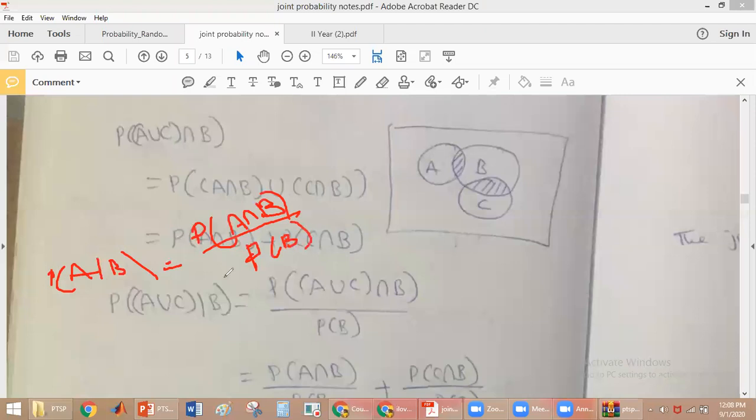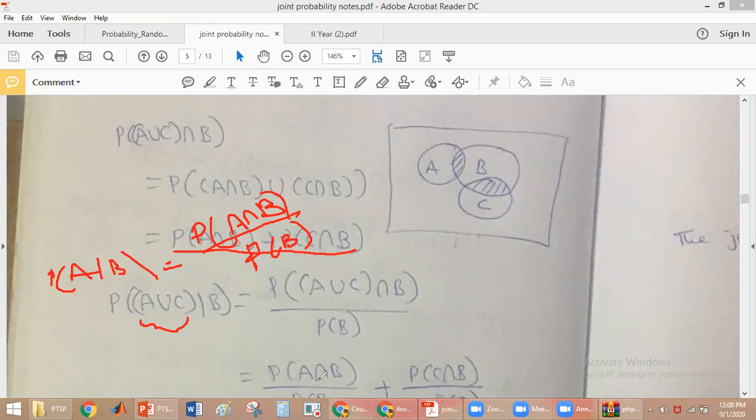Okay. So from this, in the place of A, we assume A union C. So probability of (A union C) intersection B divided by probability of B. Again, for (A union C) intersection B, we replace it with the previous equation. What is that equation?